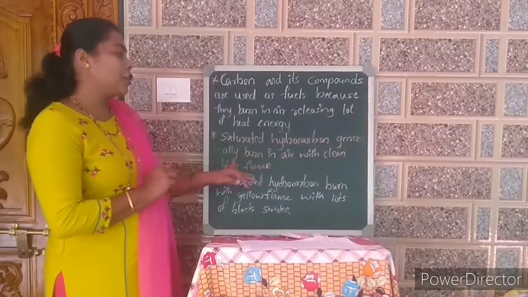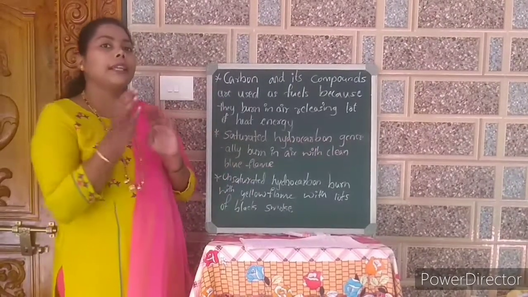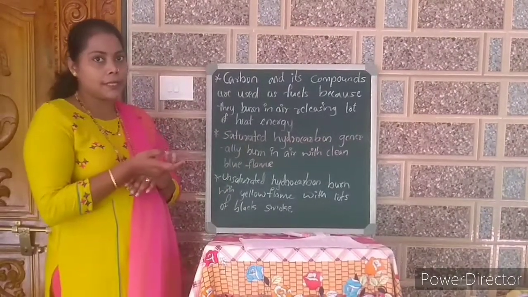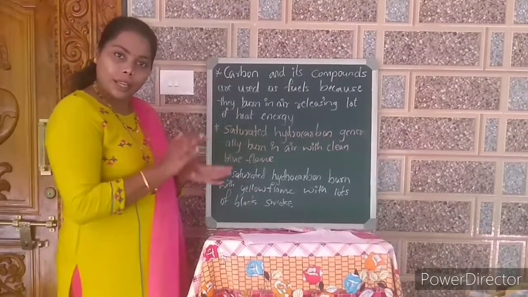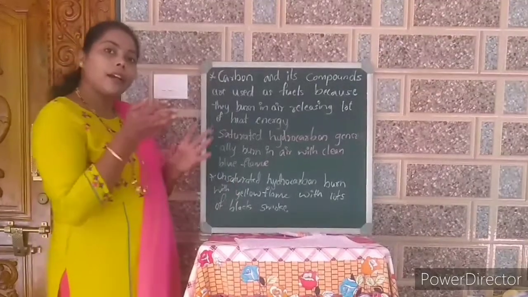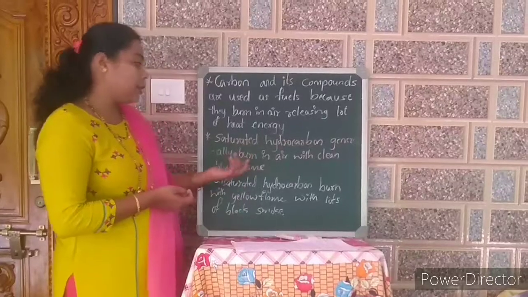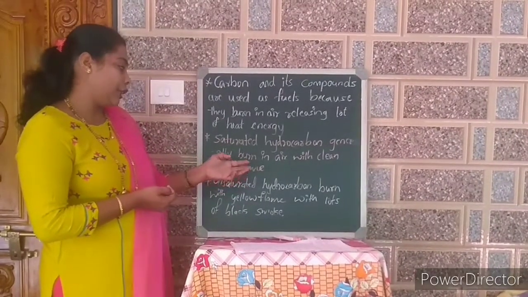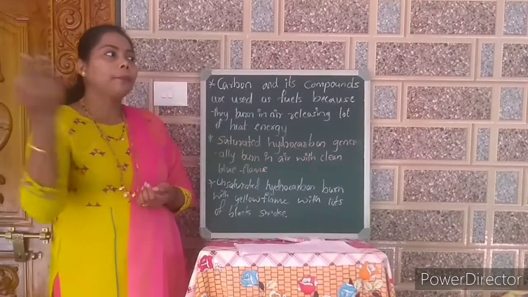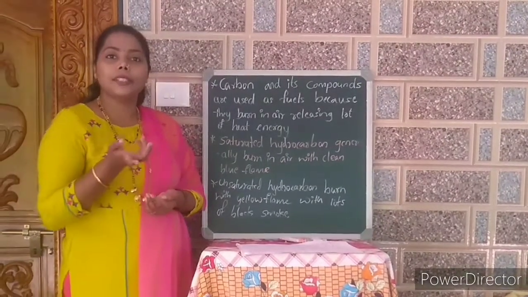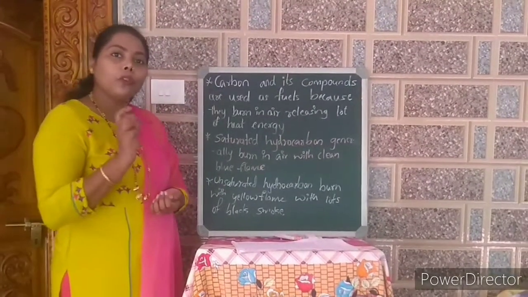Saturated hydrocarbons generally burn in air with a clean blue flame. We know that there are two types of hydrocarbons: one is saturated, another one is unsaturated. Saturated are alkanes, unsaturated are alkenes and alkynes. So when saturated hydrocarbons burn in air, they burn with a blue color flame. For example, the gas cylinder, LPG. That time we can see the blue flame.